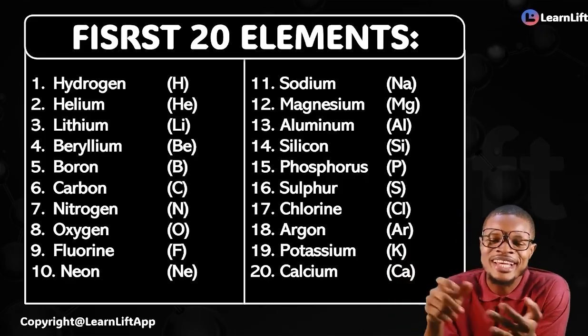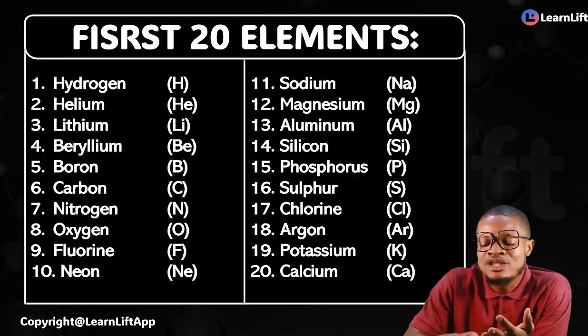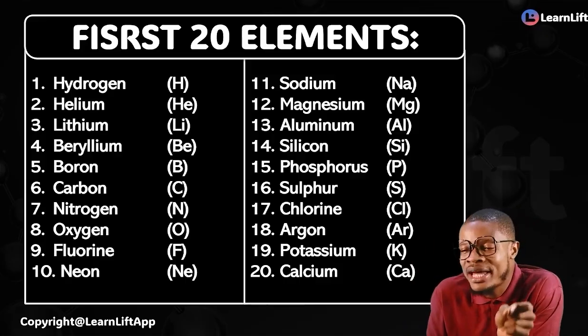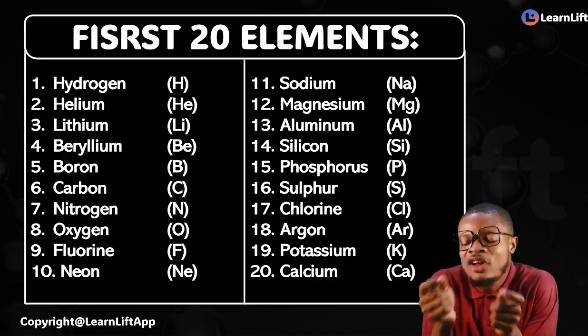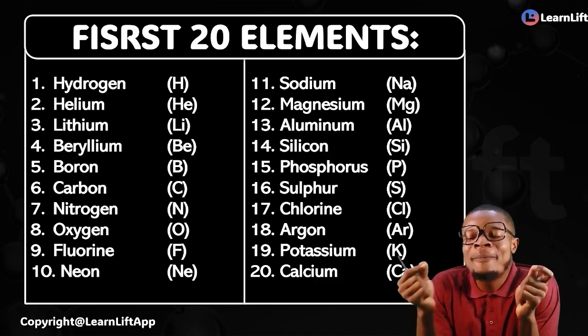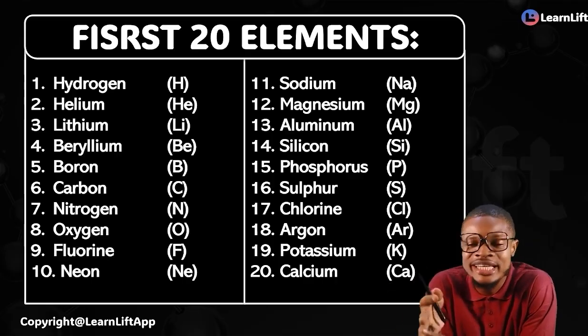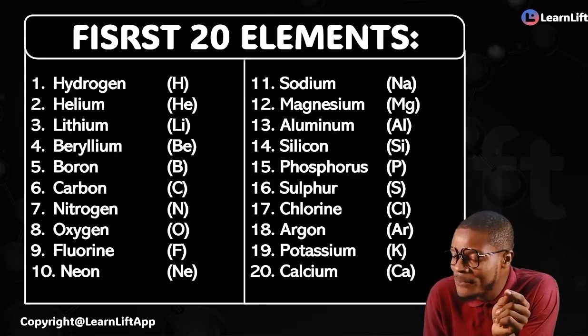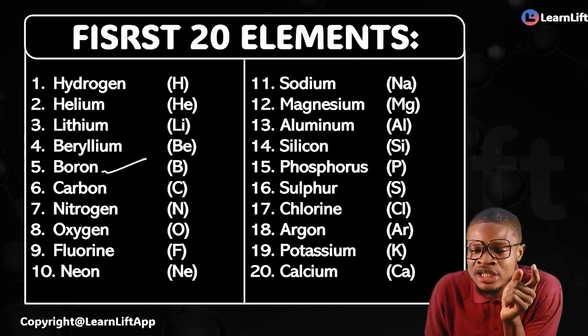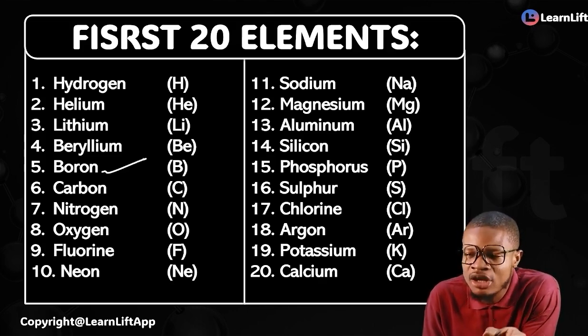Now let's go very quickly. What are the first 20 elements? Hydrogen, helium, lithium, beryllium, boron. Follow me. Hydrogen, helium, lithium, beryllium, boron.